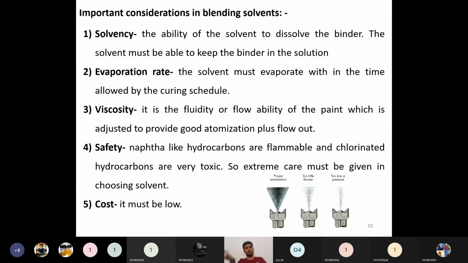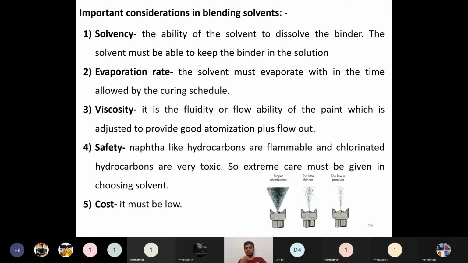Otherwise, if the solvent is not keeping the binder in solution, what happens? The solvent will be floating on top and the binder will be at the bottom. So that type of paint will not have applicability. The binder is separate and the solvent is separate, so we cannot apply them in practical mode. To have a good practical application of that particular paint, we need a good solubilizing ability of that solvent. That is called the solvency of that particular solvent.